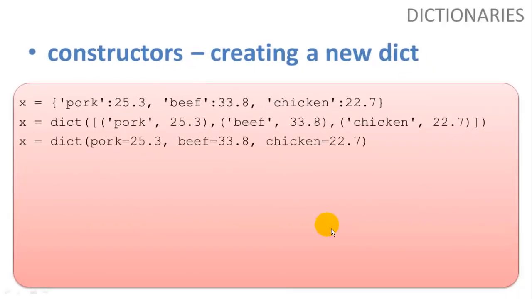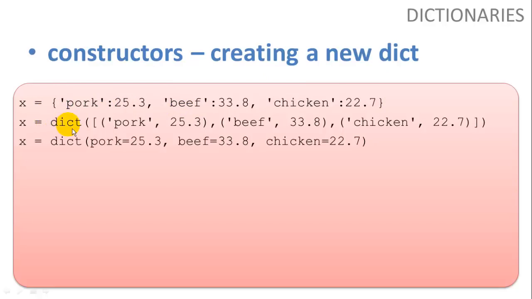Now let's take a look at dictionaries. So a dictionary, again, is a key value pair. And you can see three different ways here to create a dictionary. You can use curly braces with the key first. In this case, I chose to use strings for a key and floating point values for my value. And they're separated by a colon. So this is the most standard way to create a dictionary.